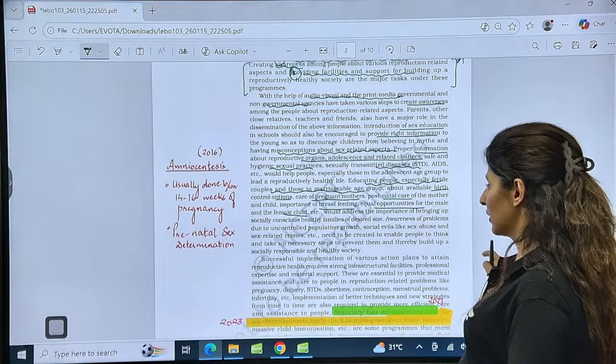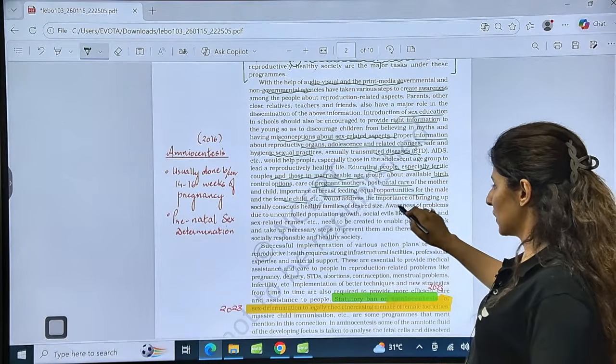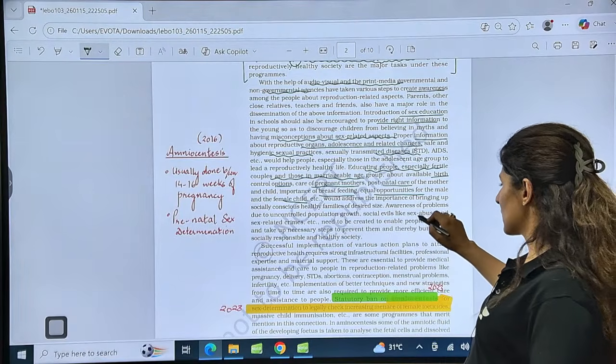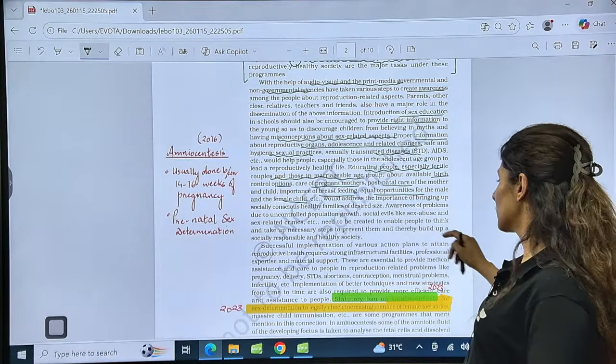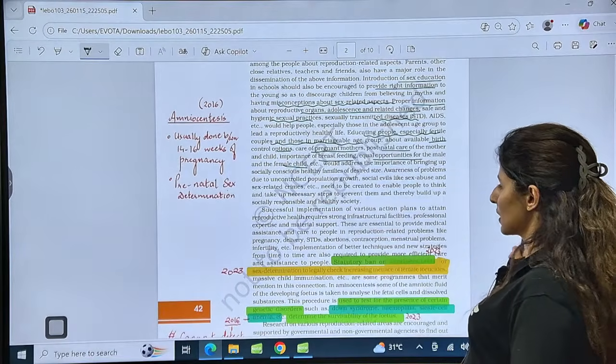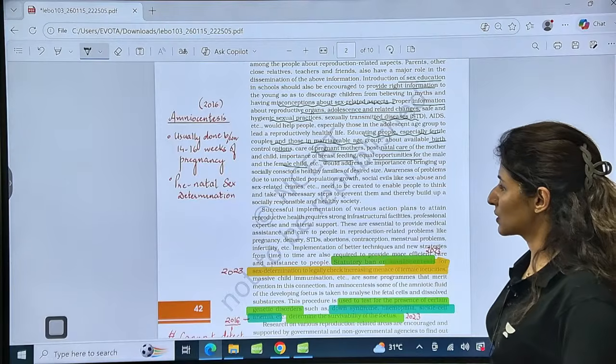Also, the importance of bringing up socially conscious healthy families, awareness of problems due to uncontrolled population growth, and social evils like sex abuse and sex related crimes need to be created, to enable the people to think and take up necessary steps to prevent them and thereby build up a socially responsible and healthy society.